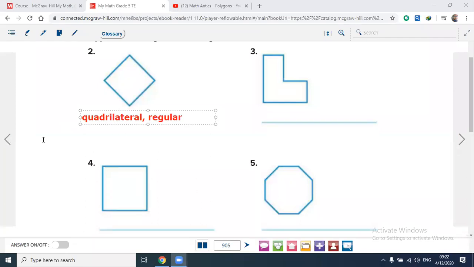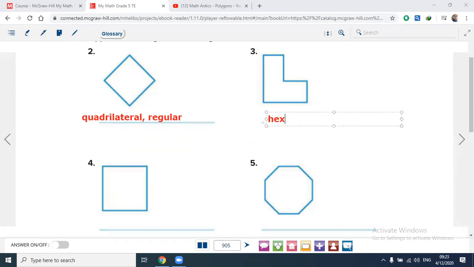We have this in the table. Hexagon. Yes, Fauzan, this is a hexagon. Any polygon with 6 sides is called a hexagon, so I will write here hexagon.